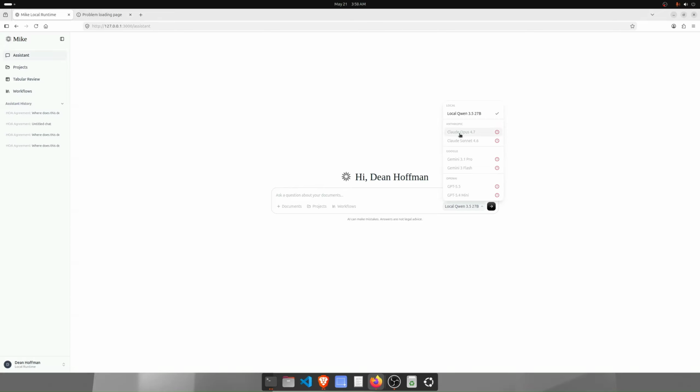And you can see here, you've got the option to put in API keys and pull in some frontier models, but I'm going to do this demonstration on a local model so that you can see how that works and the speed and all those sorts of things. I've got the prompts ready to go. I didn't want to worry about typing those in here, so I'm just going to go ahead and jump right in and show you the features real quick.